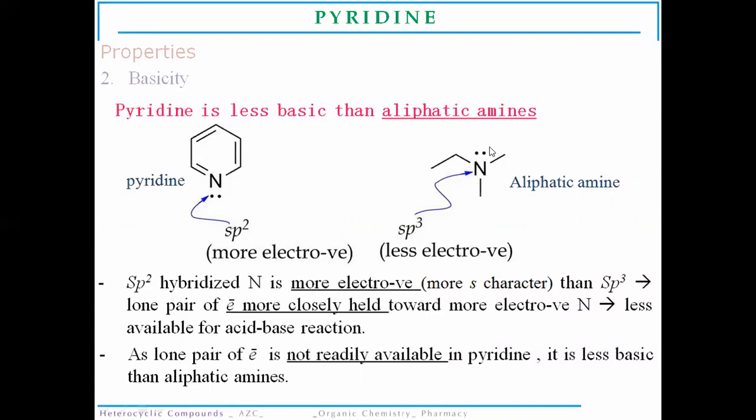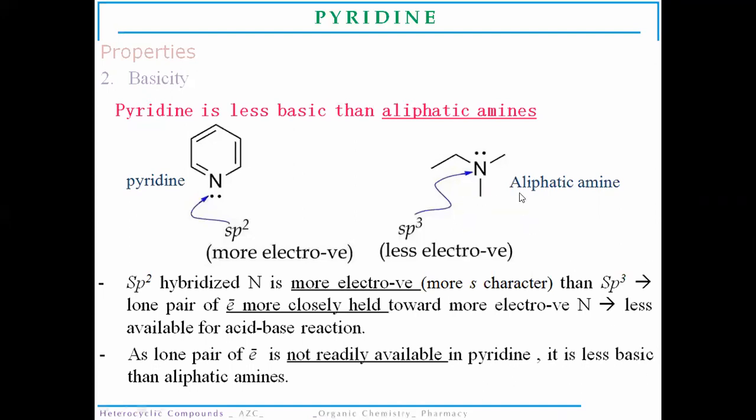It is easily available for the reaction with the acids and bases. That's why aliphatic amines are more basic than the pyridine molecules. So two reasons we have discussed. Pyrrole is less basic than pyridine, but pyridine is less basic than the aliphatic amine, because it doesn't react these electrons easily with other acid-base reagents.